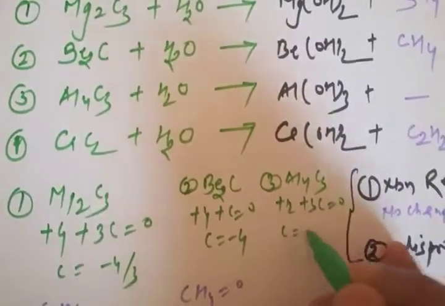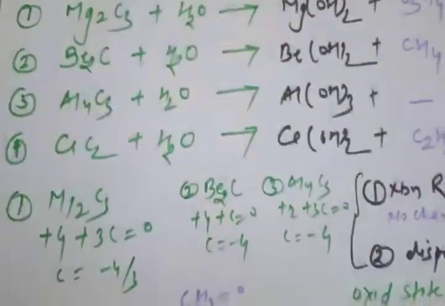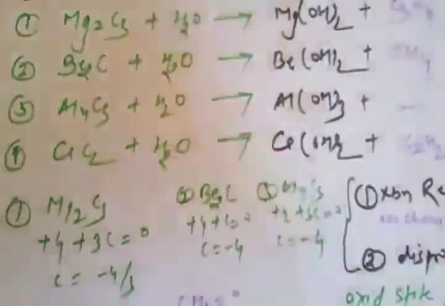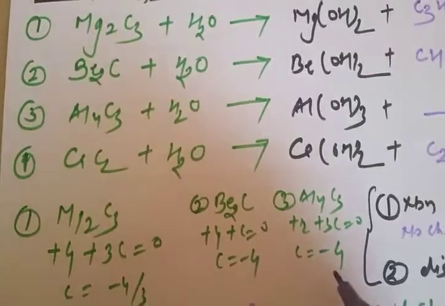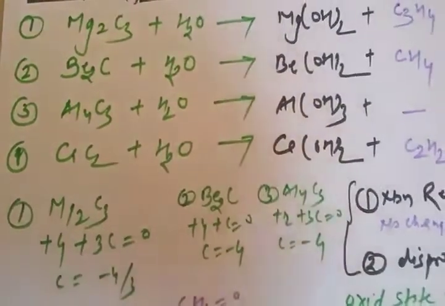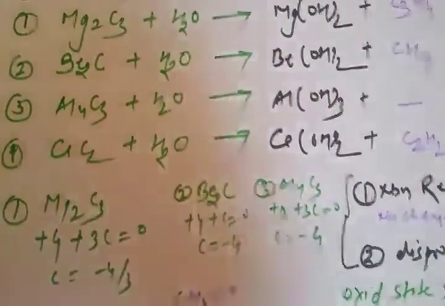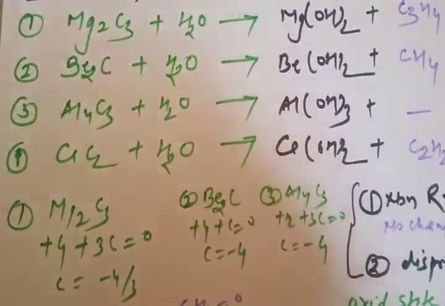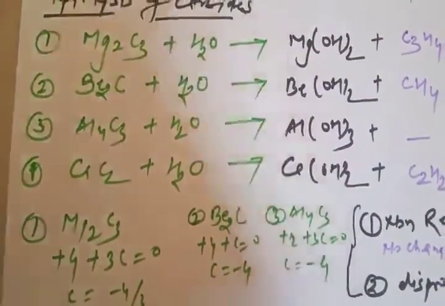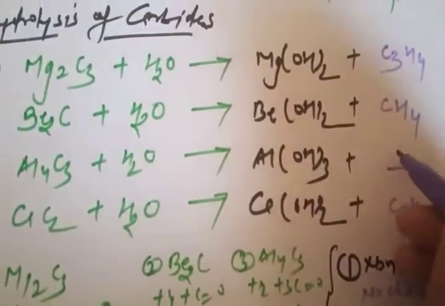So C equals what? -4. Got it? So we know that carbon is in -4 oxidation state in Al4C3. So the product will be the hydrocarbon in which carbon is in -4 oxidation state. That is methane. So the answer here is CH4. That is why I kept this blank.